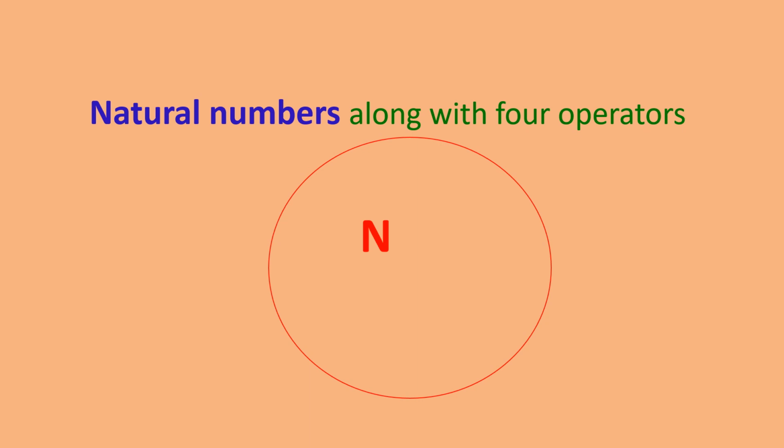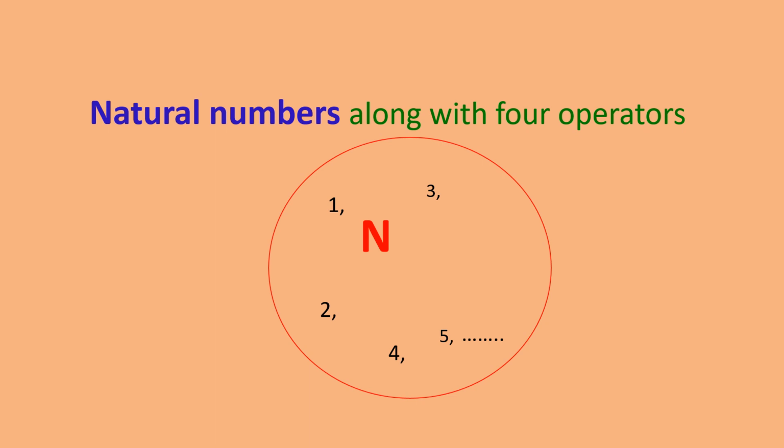So we have natural numbers, for example 1, 2, 3, 4, 5 and so on. So we have seen what natural numbers are.